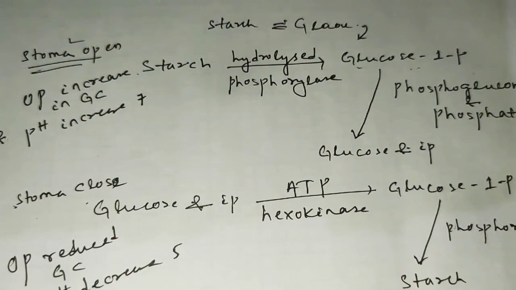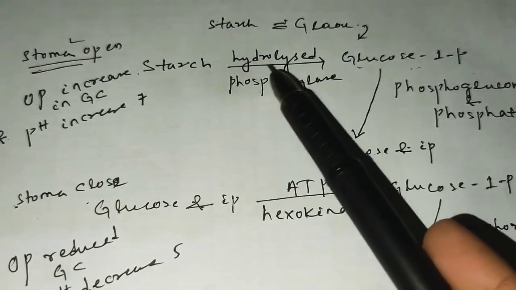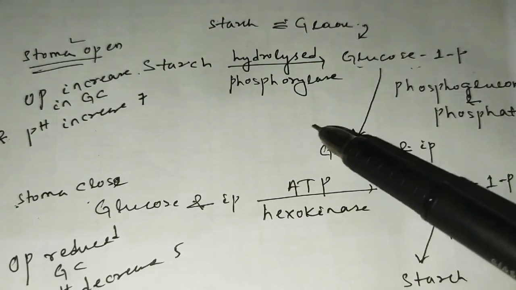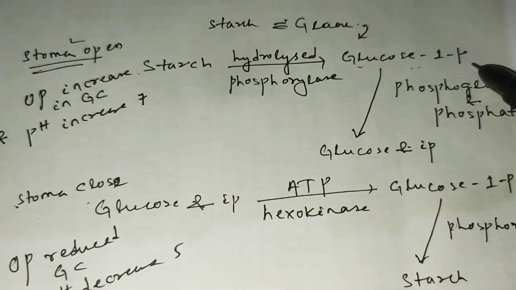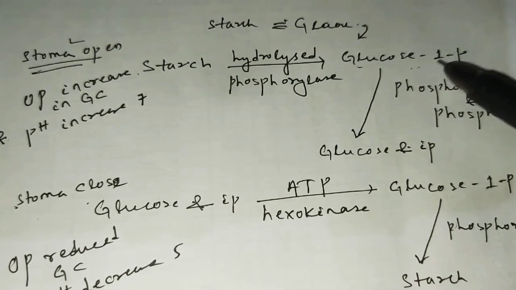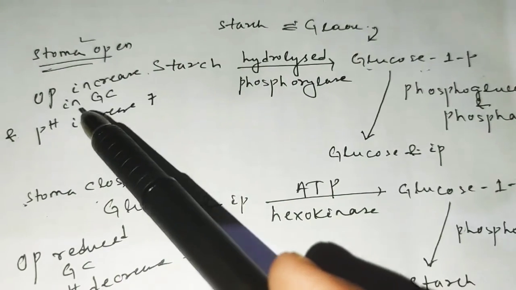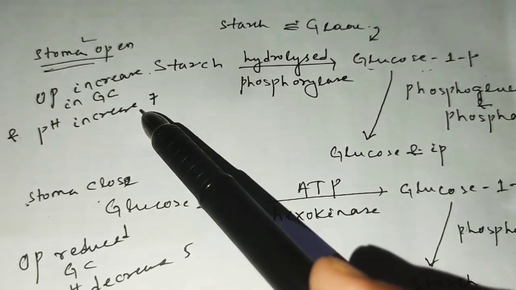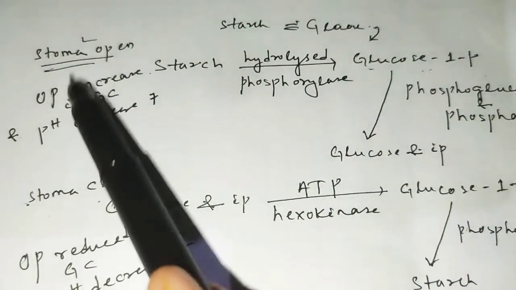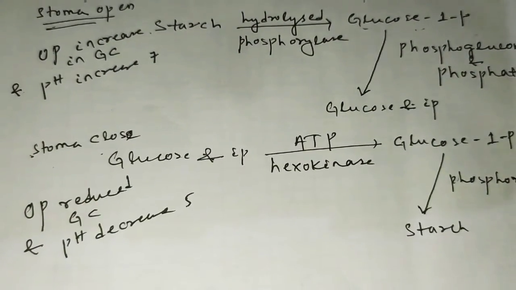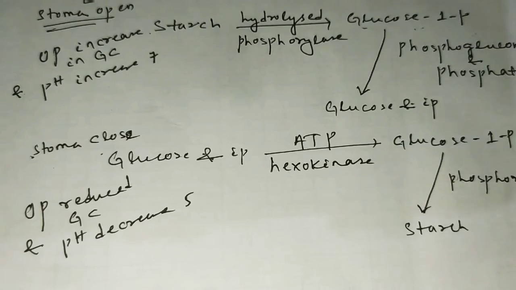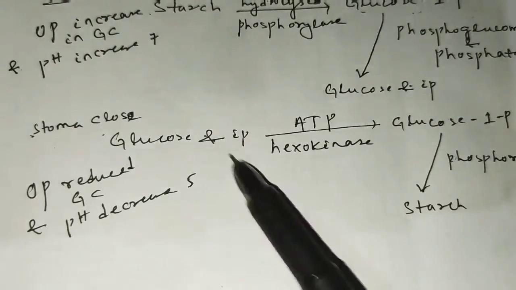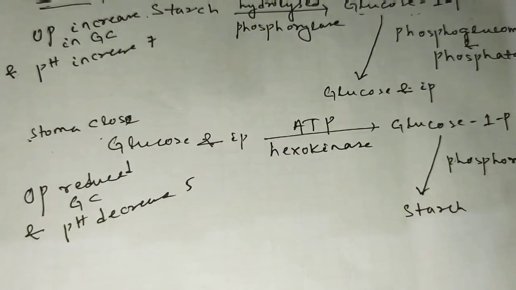When the starch is converted to glucose 1-phosphate in presence of hydrolase enzyme, this creates pressure inside the guard cell, that is osmotic pressure, and pH increases up to 7, and thus the stoma opens. Here also, when glucose 1-phosphate is converted to starch, osmotic pressure is reduced inside the guard cell and pH concentration also decreases.